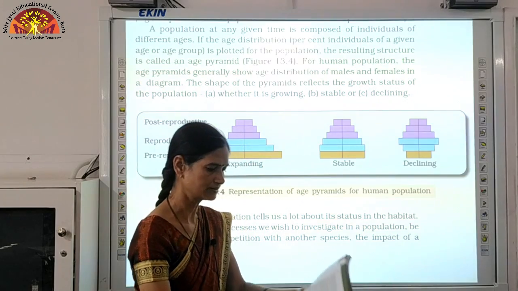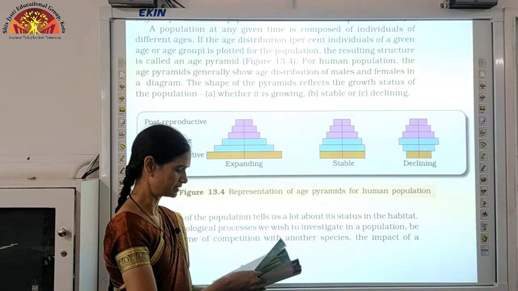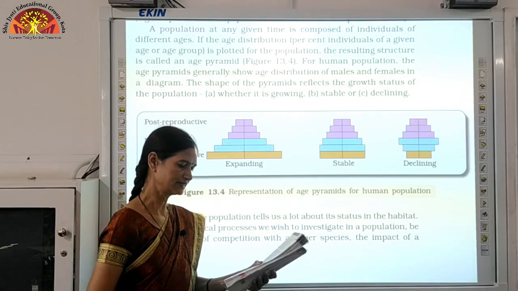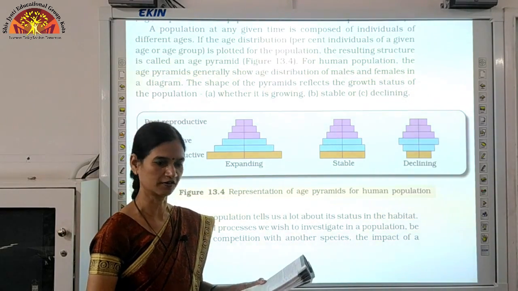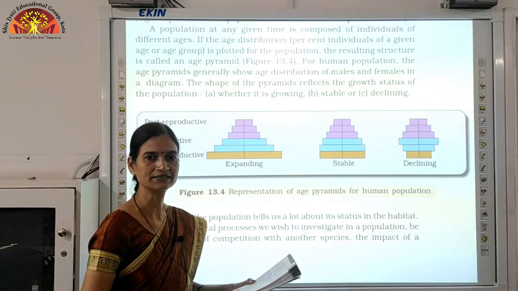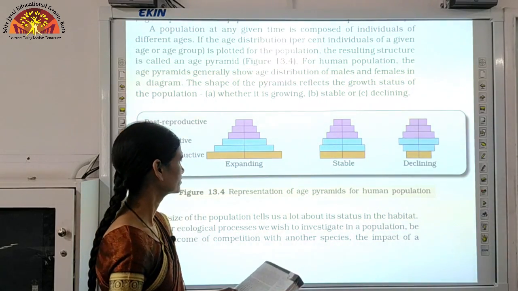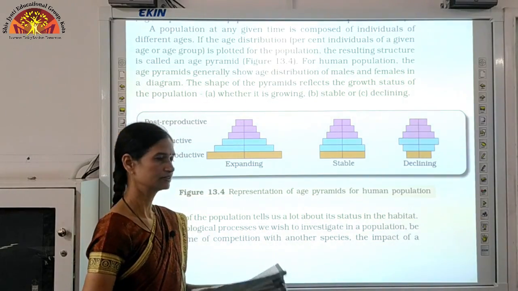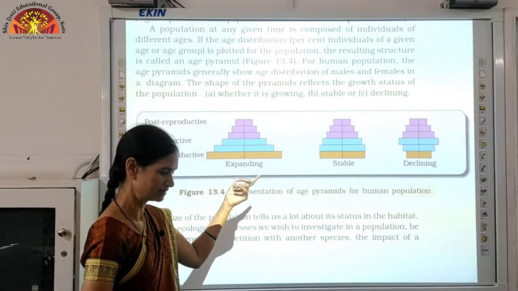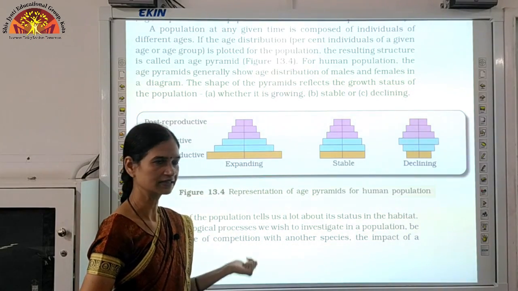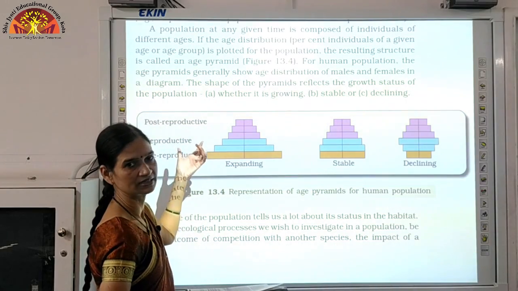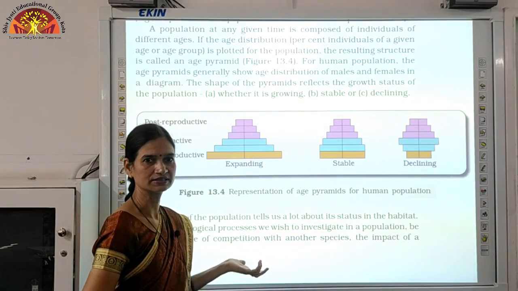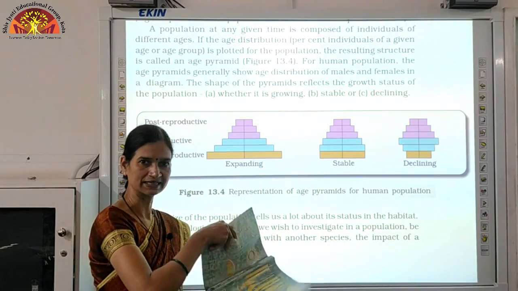Now you write down one question regarding this topic on page number 227. Write down one question. Draw and explain expanding age pyramid of human population and why it is called so. ठीक है, तो you have to practice drawing all the three, but in this question it is asked that you have to draw this expanding age pyramid and why it is called so. So you can give the answer: because pre-reproductive and reproductive age वाले जो categories हैं they are more in number, so it is obvious कि the population is going to expand.